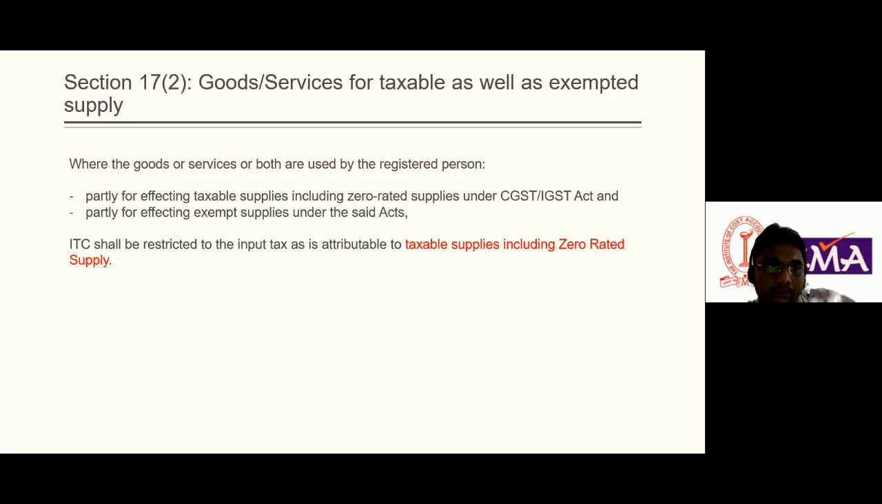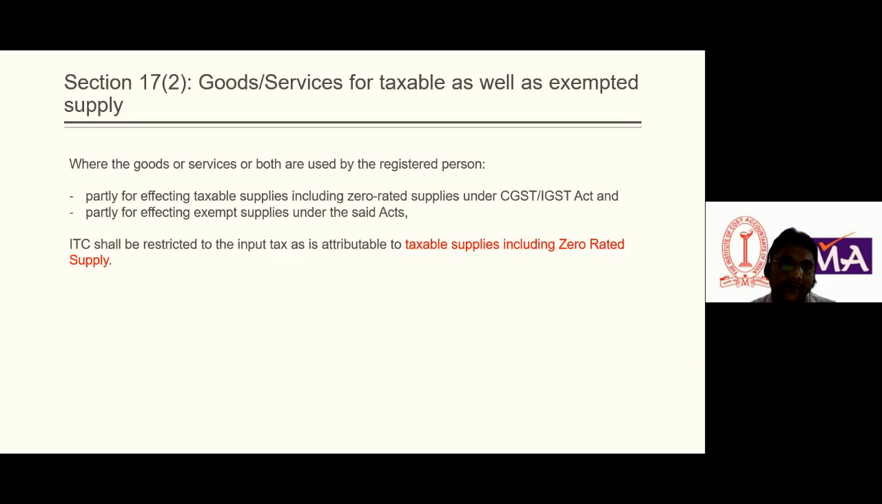Yes, so before going through this section, there are two terms here: taxable as well as exempted supply. In GST there are rates of 0%, 3%, 5%, 12%, 18%, 28%. So those goods on which GST would be applicable is called taxable supply. In layman terms, I'm just saying. Plus, in that taxable supply,